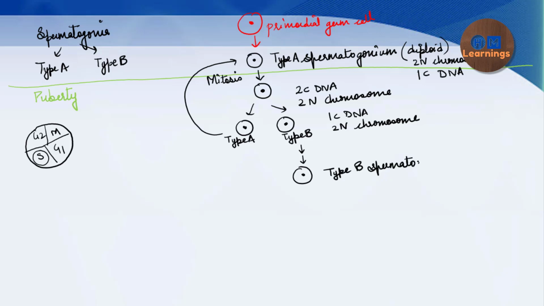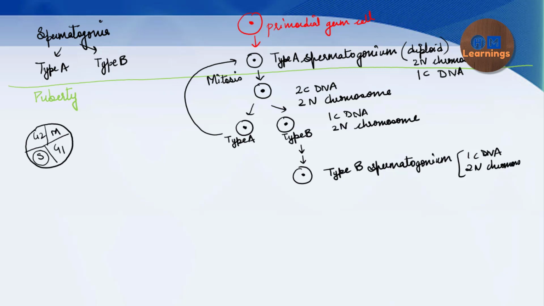Okay, so we know that the formation of germ cells involves the meiotic division. So meiotic division has meiotic division 1 and meiotic division 2. So it will enter meiotic division 1. So here the content is 1C DNA and 2N chromosome.